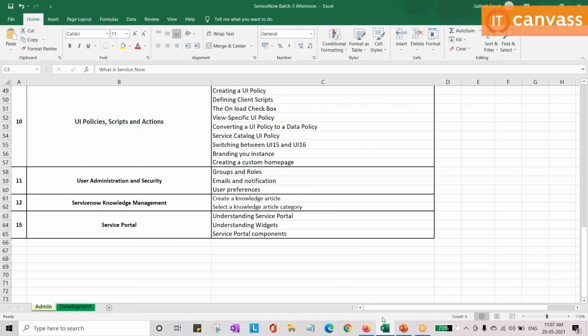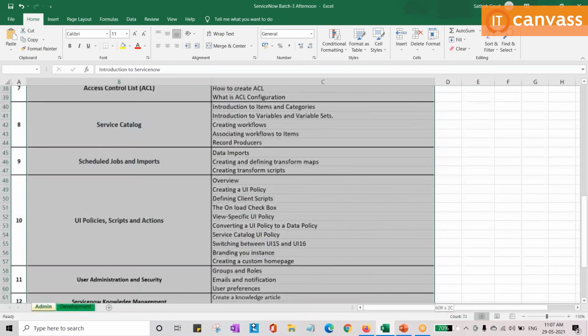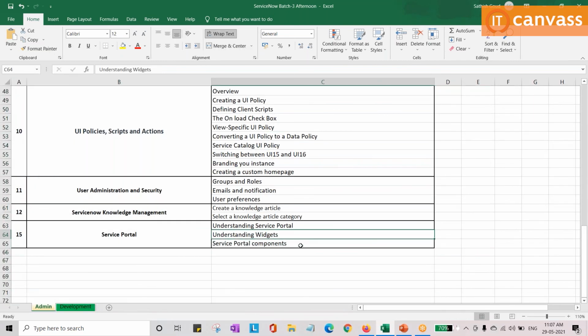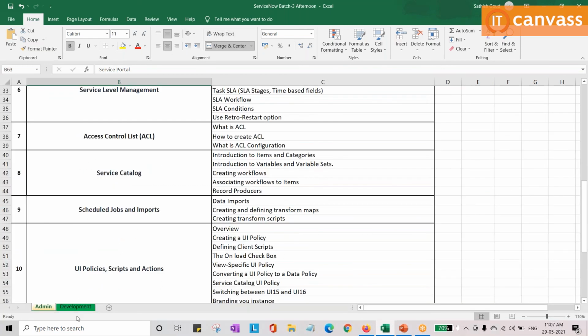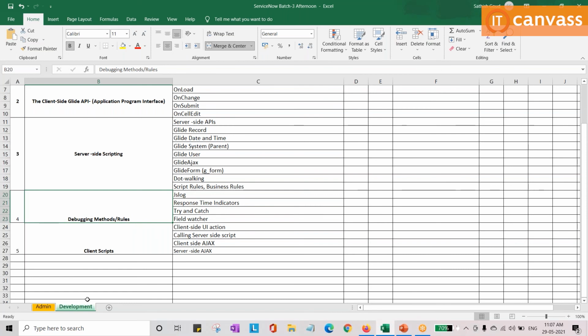We are planning to complete this as soon as possible, like 20 or 25 days mostly. I will try to cover all the agenda. Once we cover all the topics, only then are we going to end our sessions. It's not that we close after crossing 20 days or 20 hours; we close whenever we complete all the topics in our agenda. We are not going to talk about anything apart from this agenda. Integrations, CSM and the like will be separate training.